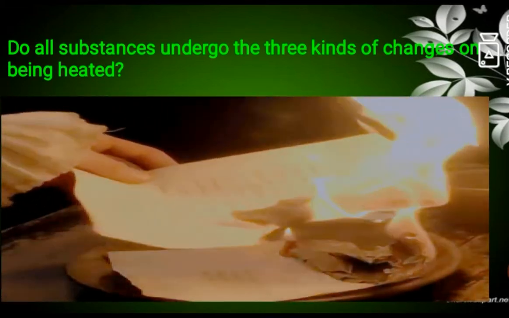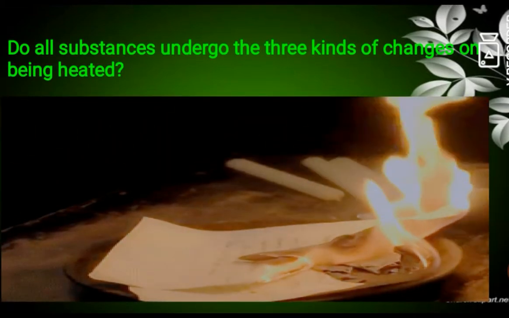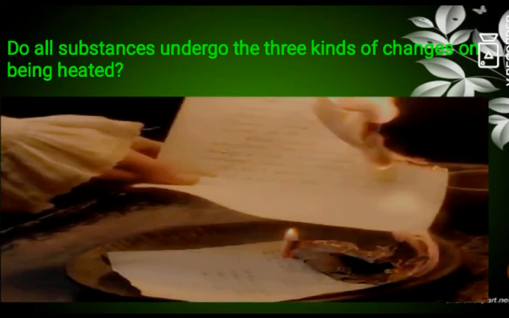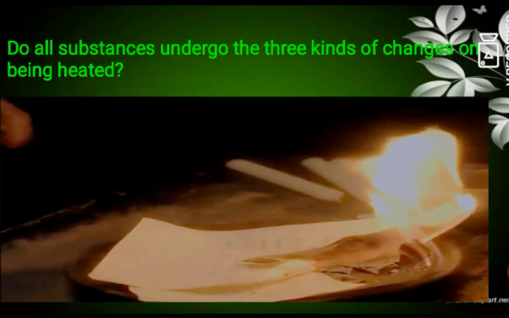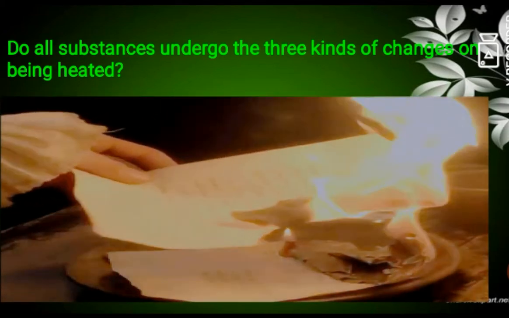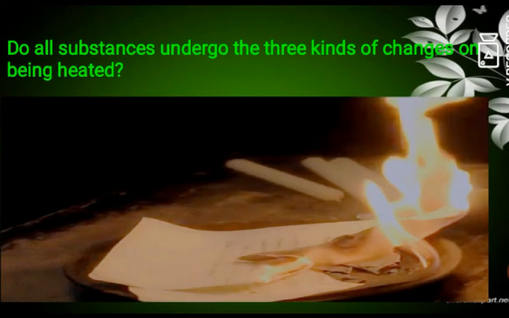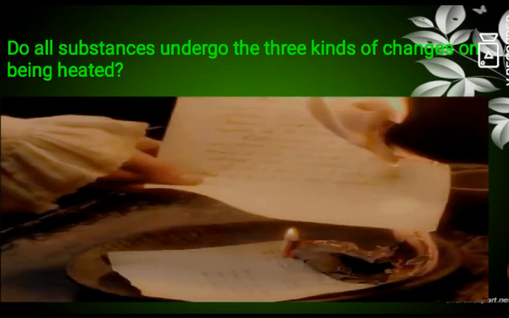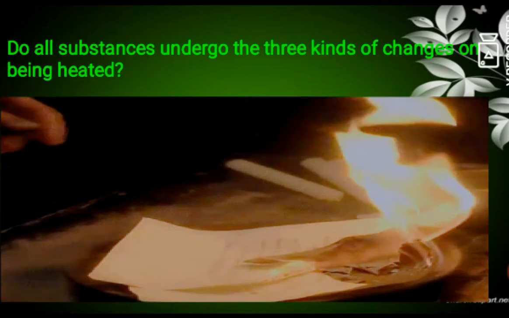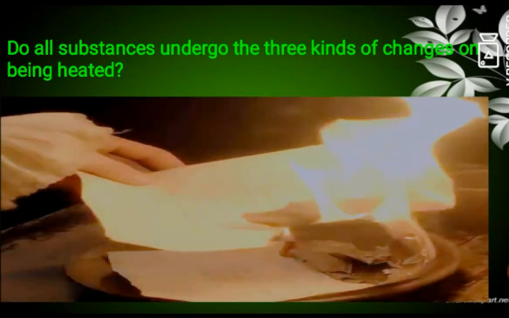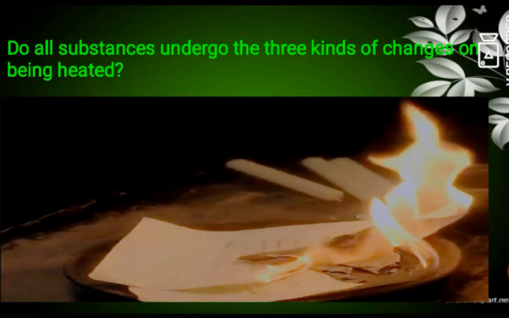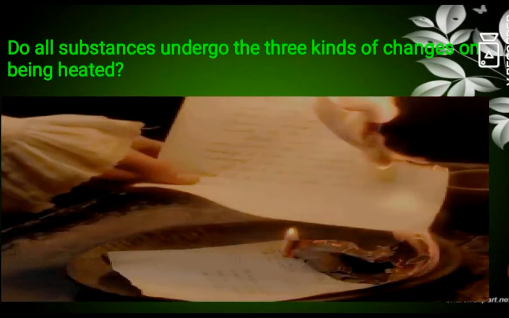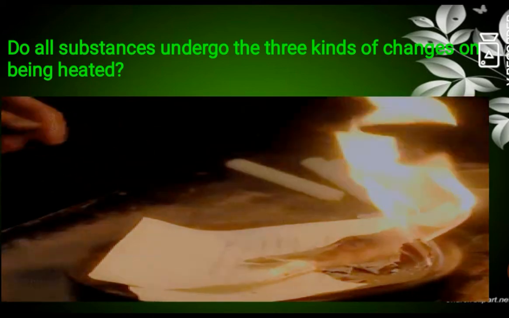When we burn paper, we can observe that the solid paper is converted into gaseous form, that is, into ashes, right? So there is a chemical change taking place. And from solid it is converted into gaseous form, so it shows a change in state, and also you can see it expands. So burning of paper shows all three kinds of changes on being heated.